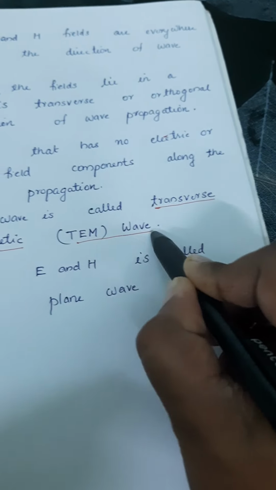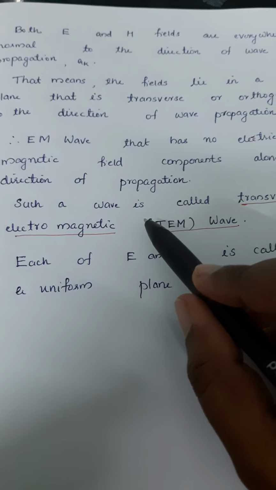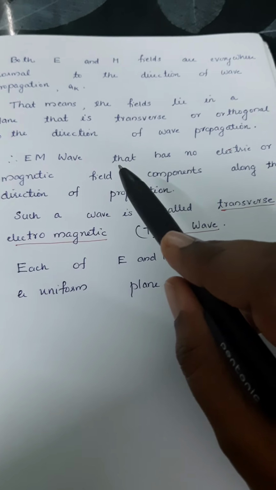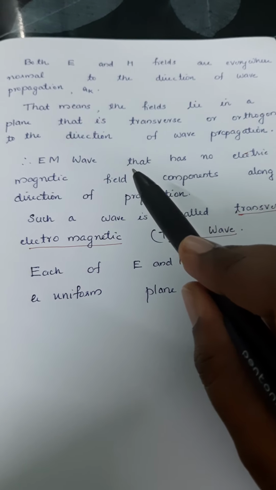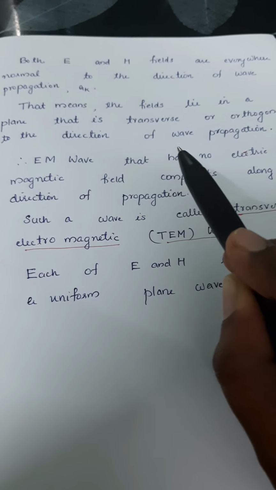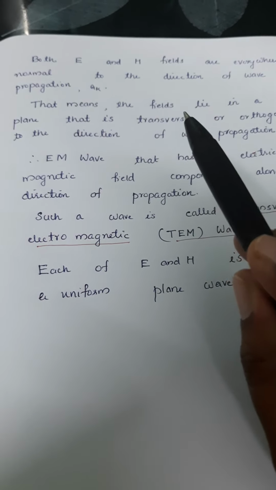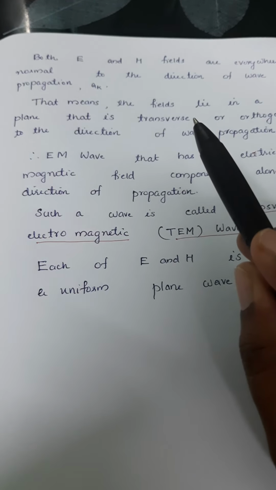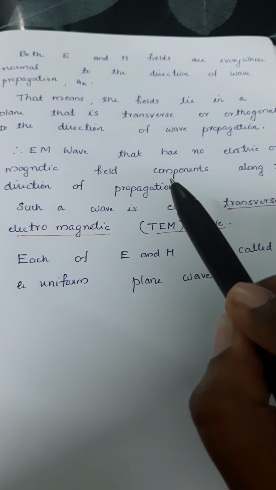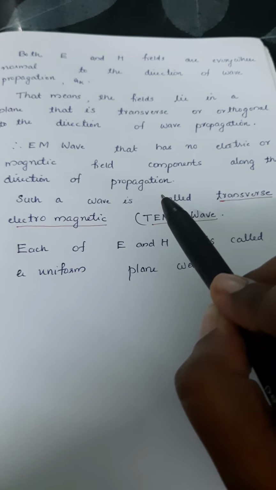Why is this electromagnetic wave called a transverse electromagnetic wave? Because both the electric and magnetic fields are normal to the direction of wave propagation. The wave propagation is along the a_z direction. Both the electric and magnetic fields are normal to the direction of propagation, and both have no component along the direction of propagation.